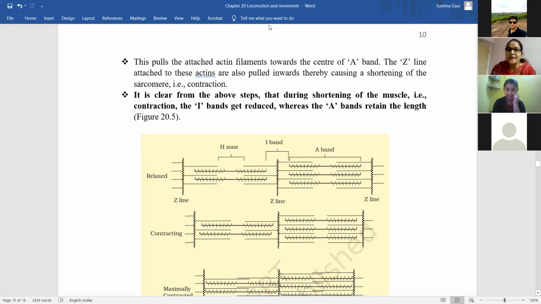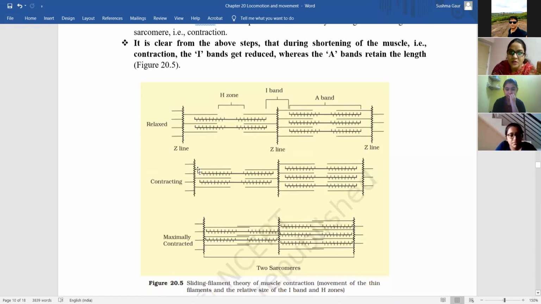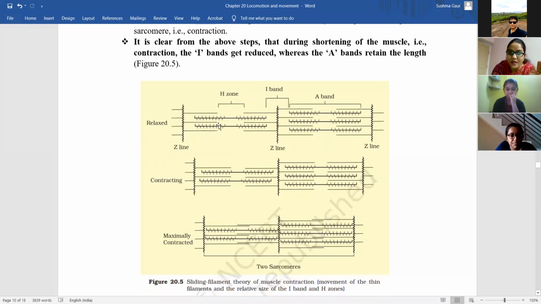When the muscle contracts, the actin filaments, that is the I band, are pulled towards the A band. This is the relaxed stage of the muscle. When muscle contraction occurs, you can see there is more space between these two actin in the relaxed state, but when the muscle is contracted, the actin is much closer and there is little space.